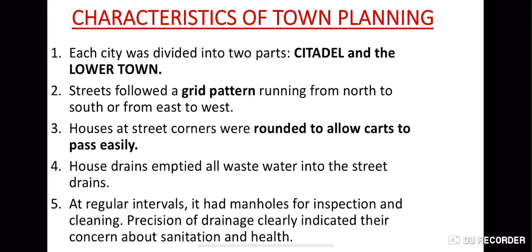So, characteristics of the town planning. How did they plan the town? Each city was divided into two parts: the citadel and the lower town. They followed the grid pattern. The streets were rounded at the corners to allow carts to pass easily, and every house emptied its water waste into street drains. At regular intervals there were manholes, which means holes in the drains where the cleaners could go inside to inspect if anything was wrong, and clean them.